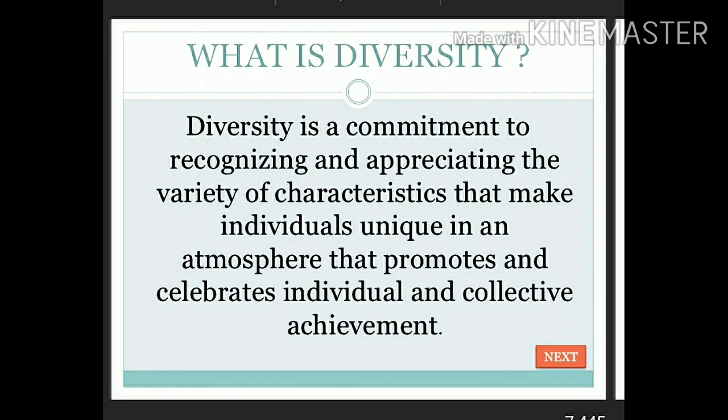Diversity is a commitment to recognizing and appreciating the variety of characteristics that make individuals unique in an atmosphere that promotes and celebrates individual and collective achievement.